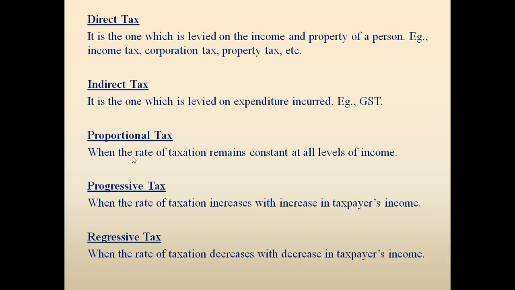And this indirect tax is actually upon the expenditure that is made by the public. When you are purchasing any kind of electronic items like this mobile phone, you must pay 18% GST, be it IGST of 18% or CGST 9% plus SGST 9%.